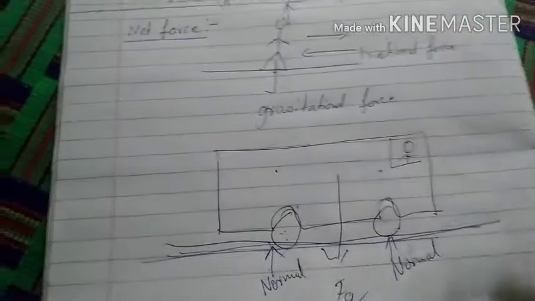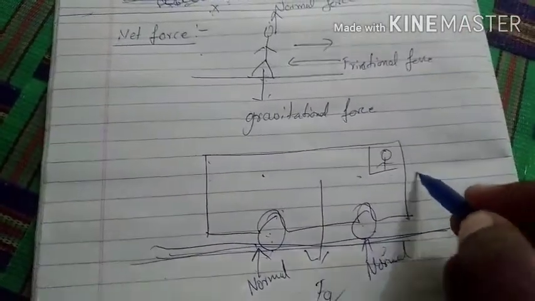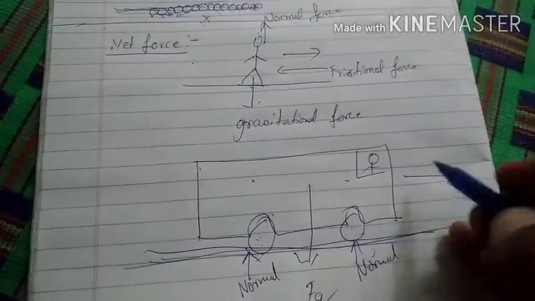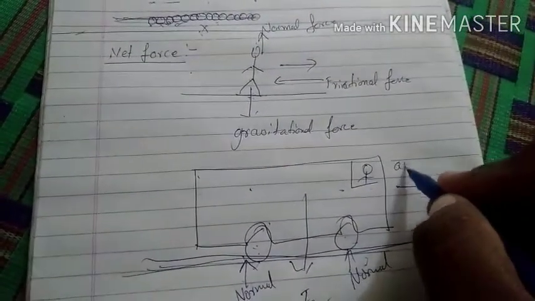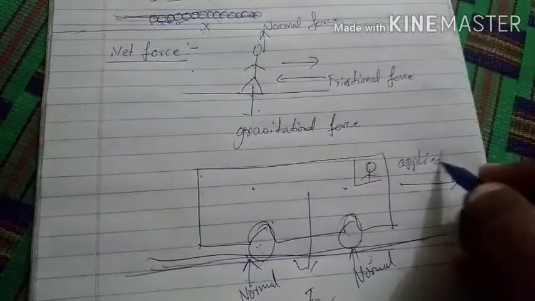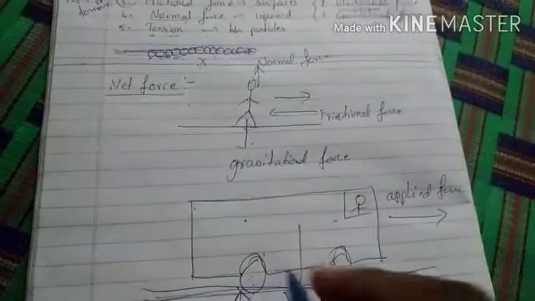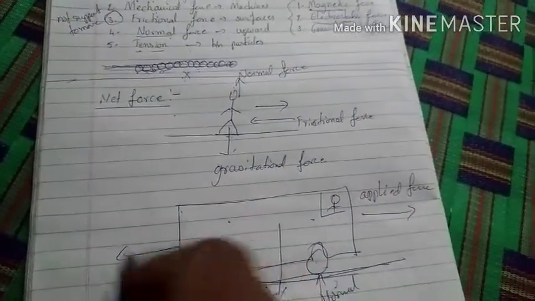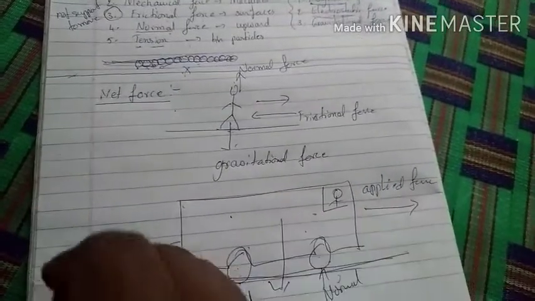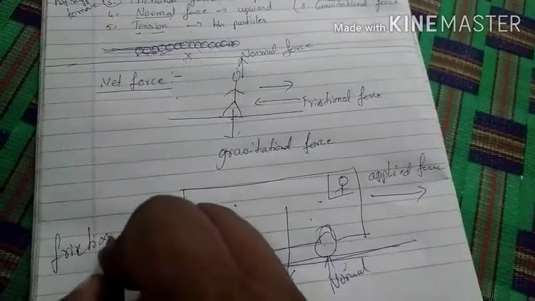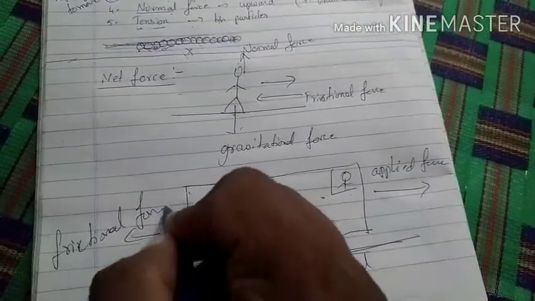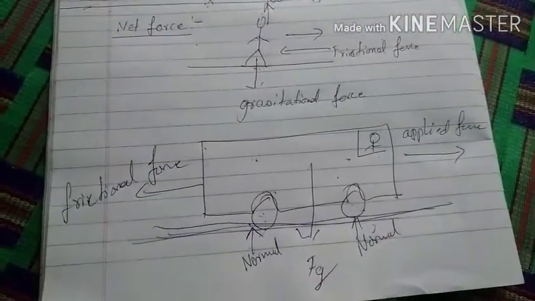And the driver is sitting here, which means its motion direction is this way. So in the bus moving direction, the force is always called the applied force. But in the opposite direction, to stop the bus, whenever a force is required, it is called frictional force.